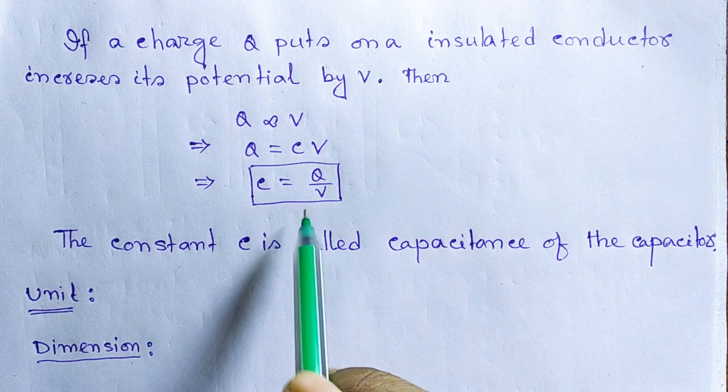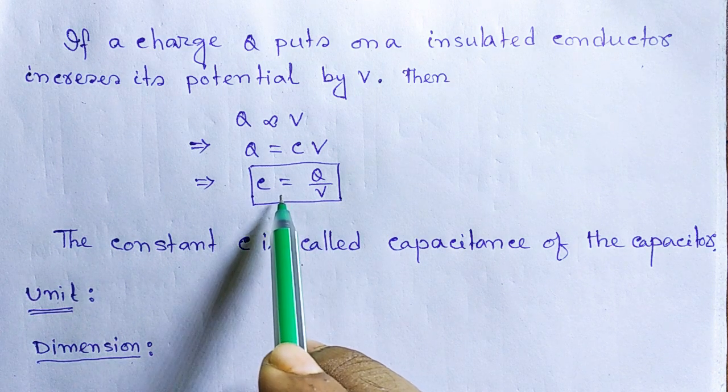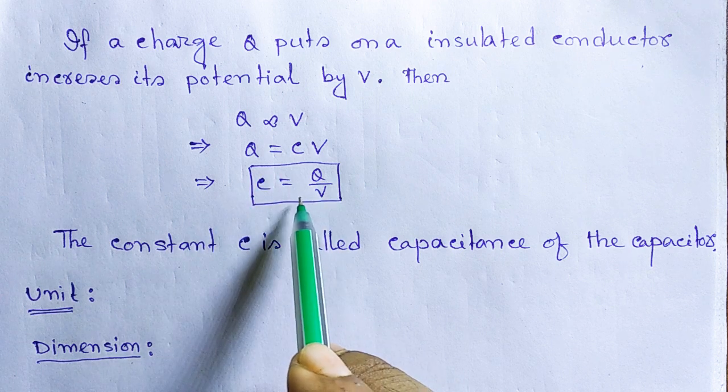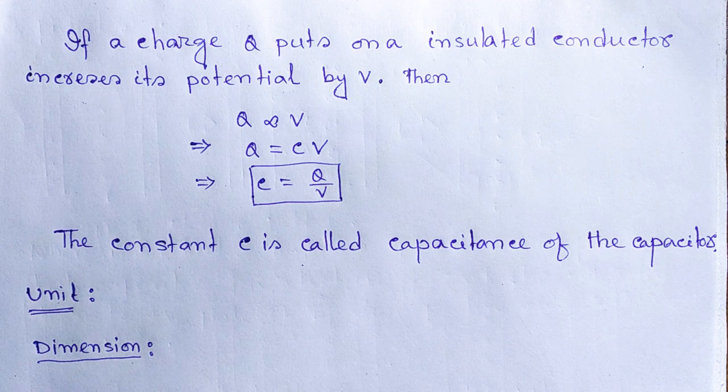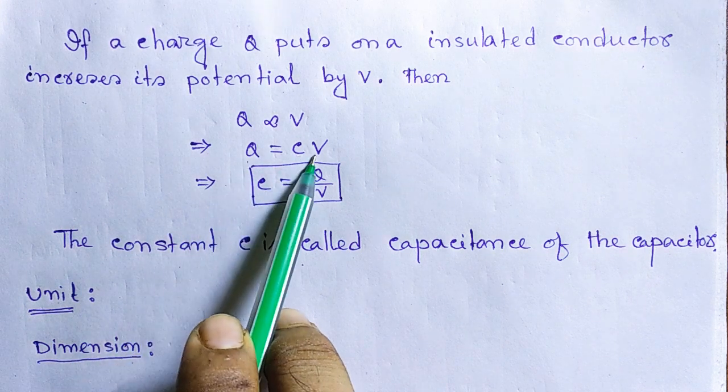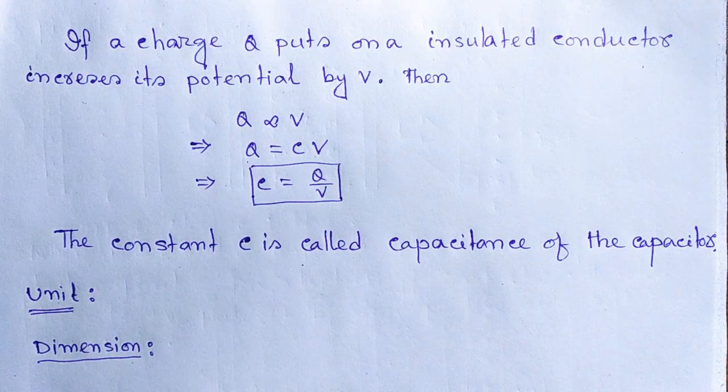Now getting the capacity C, we can say that the charge which the body can hold is its capacity into its potential. Q is equals to CV. So now what is its unit?